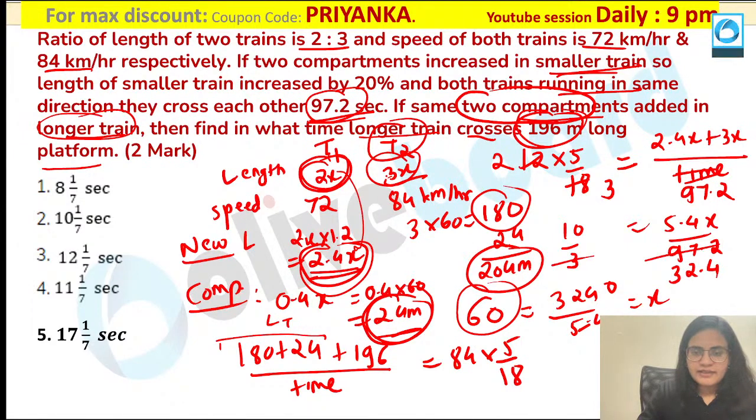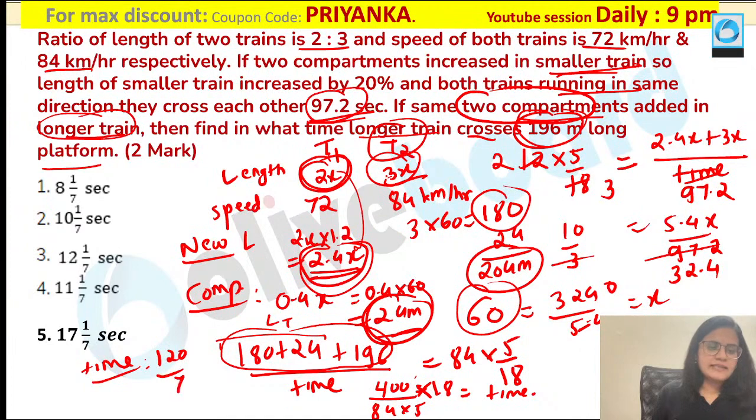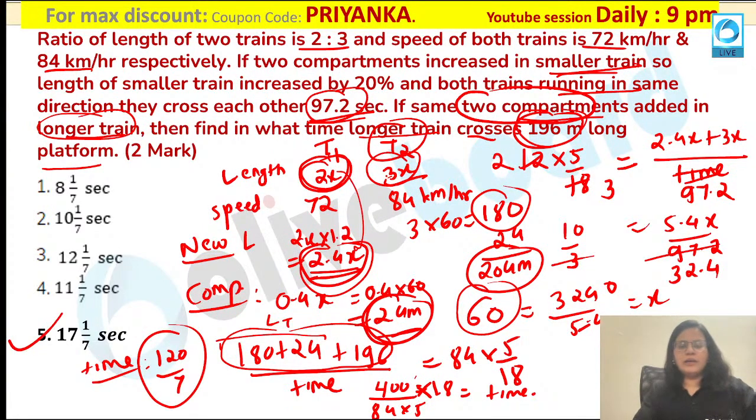Okay, so if you are checking this, I think this value is 400. This is nothing but 400 over here. That is divided by 84 into 5 by 18 over here. That is equal to your time. If you are checking it, I think you will end up in the answer of 17 1 by 7. So 120 by 7 would be the final answer. That is nothing but 17 1 by 7.